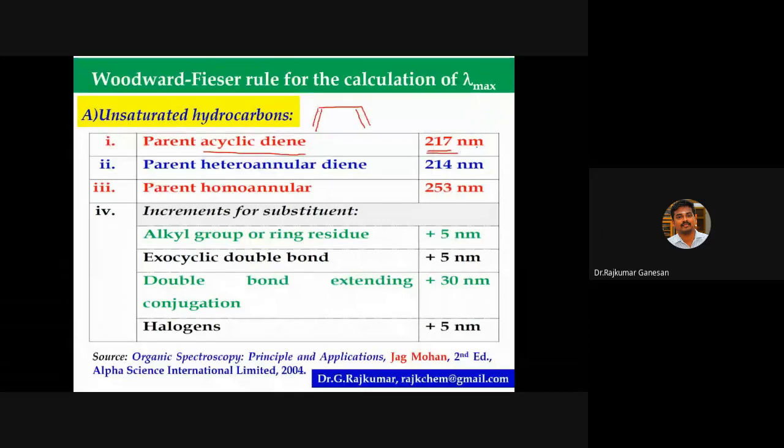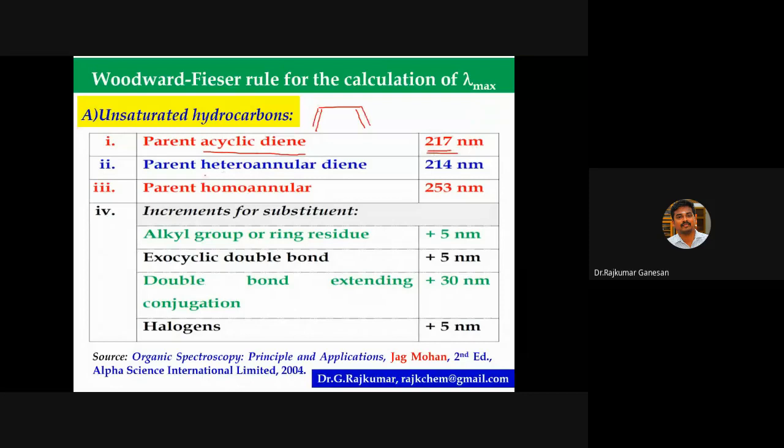If it is heteroannular diene, I will show you what is heteroannular and what is homoannular. You remember the value. Heteroannular means 214 nanometer. If it is a homoannular diene, then the value is 253 nanometer. Please remember these three values.